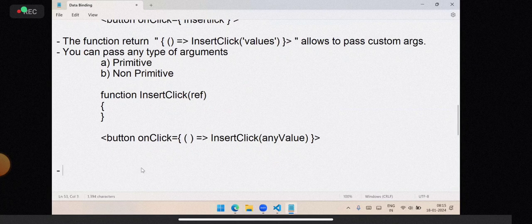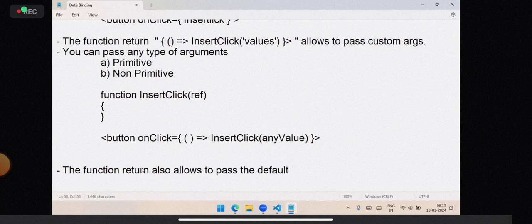So the function also allows you to pass the default arguments along with custom arguments.